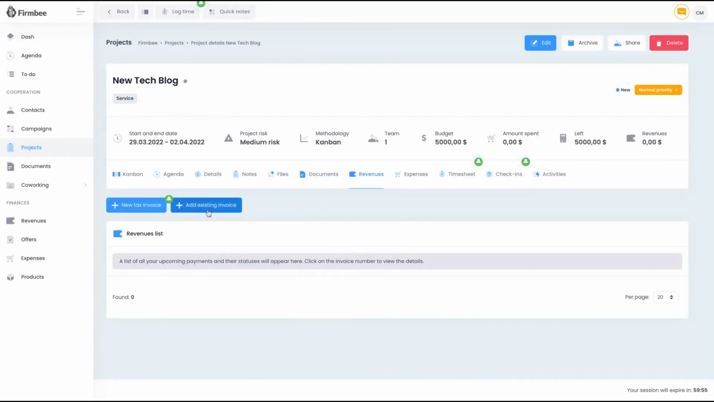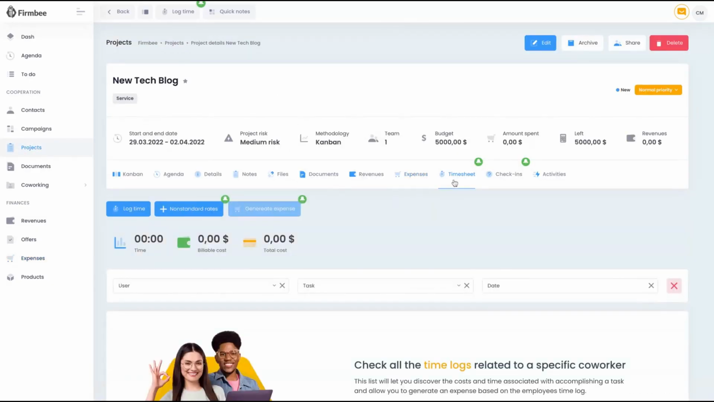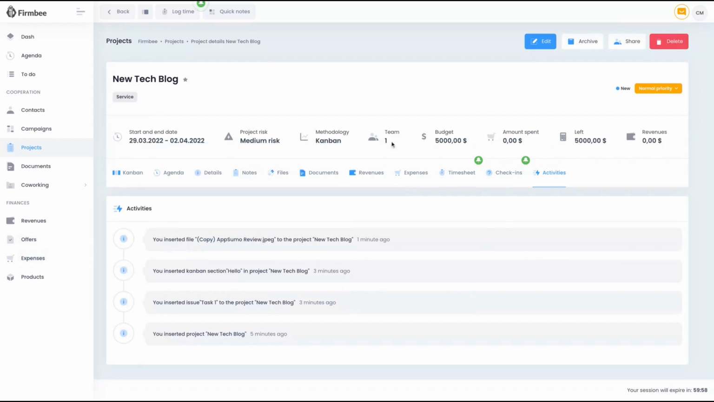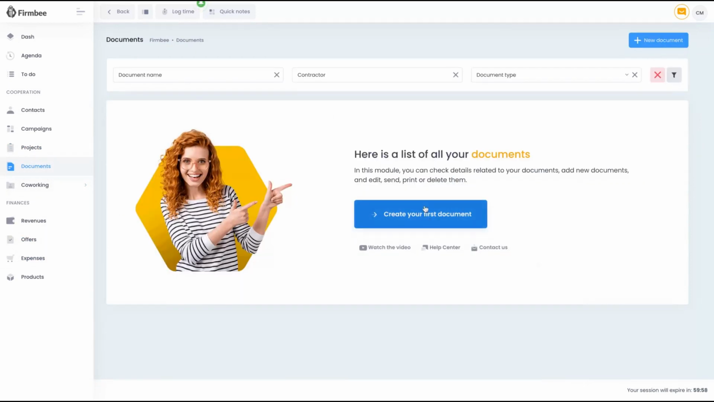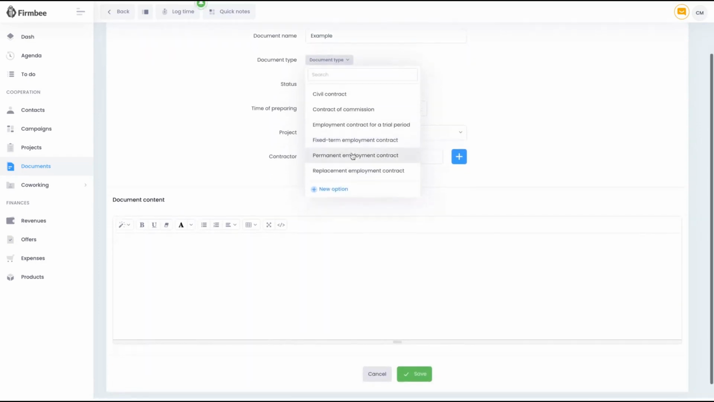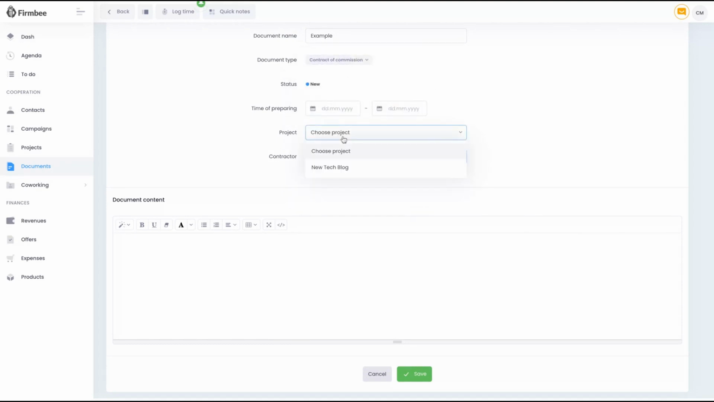Revenue, where you can add an existing invoice and a new tax invoice. Expense, you can add the expenses you're having in that project, and so on. We have also timesheets. You can also add questions for your employees to answer about that project. And here you can see the activities, the history of that project. On that field, you can create documents. You can select even the type of the document and add also new options for those types. You can attach the document to a project, and then you just write here. As I said, they have a blank screen here.